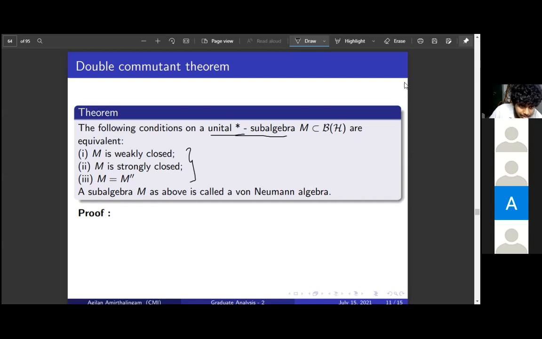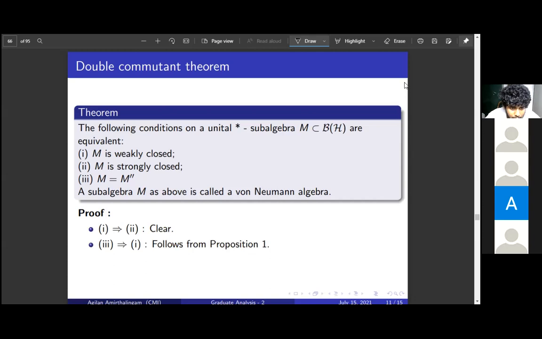Any subalgebra which satisfies this is called a von Neumann algebra. See, M being weakly closed implies M being strongly closed, right? We saw it at the beginning: the weak topology is in fact weaker than the strong topology. So 1 implies 2 is clear, and 3 implies 1.